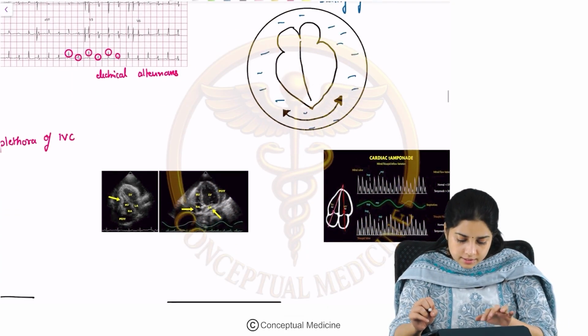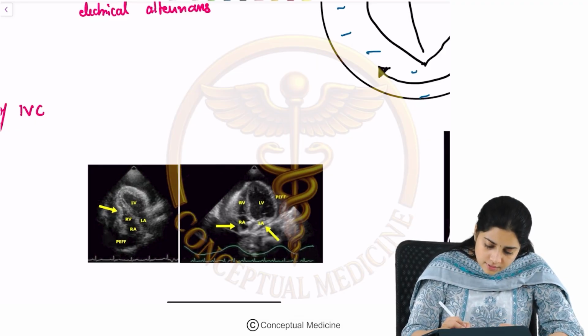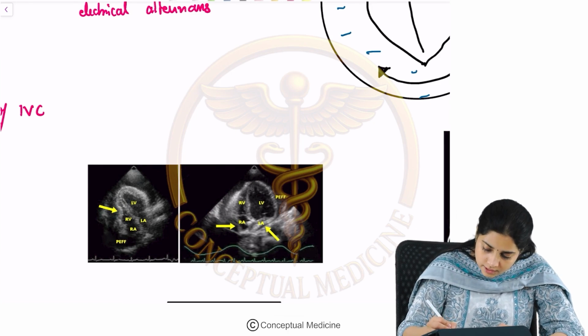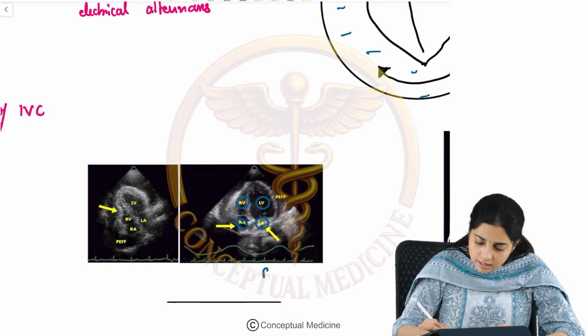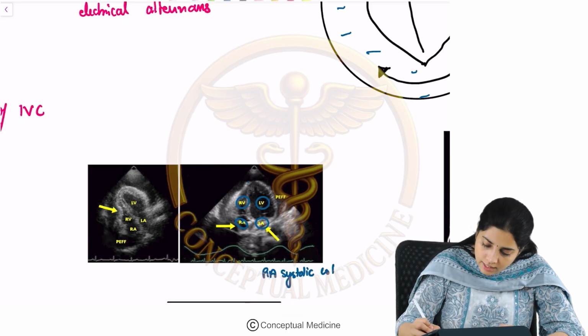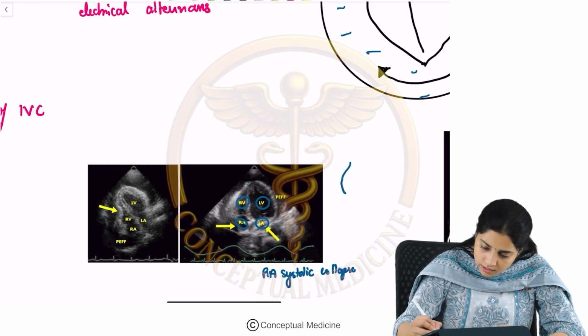Okay. Now let us look at these echo pictures. In these echo pictures, can you see that during systole, let us look here. This is the RA, this is the RV, LV and the LA. So during systole, what happens? There is RA systolic collapse, which is pointed by the arrow here, right? There is some portion of the RA which is collapsing.